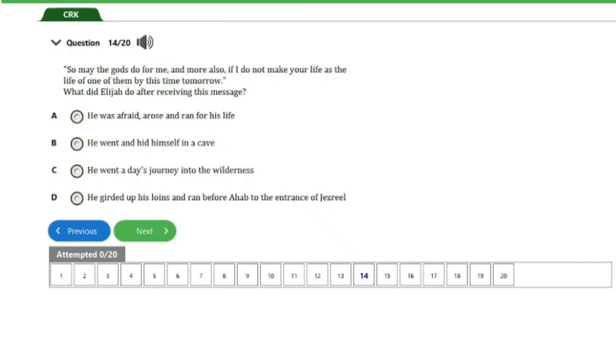A, he was afraid, arose and ran for his life. B, he went and hid himself in a cave. C, he went a day's journey into the wilderness. D, he gathered up his loins and ran before Ahab to the entrance of Jezreel. So guys, the answer to this question is option A here. He was afraid, arose, and ran for his life. So that's it for this question. Let's head on to the next question, guys.